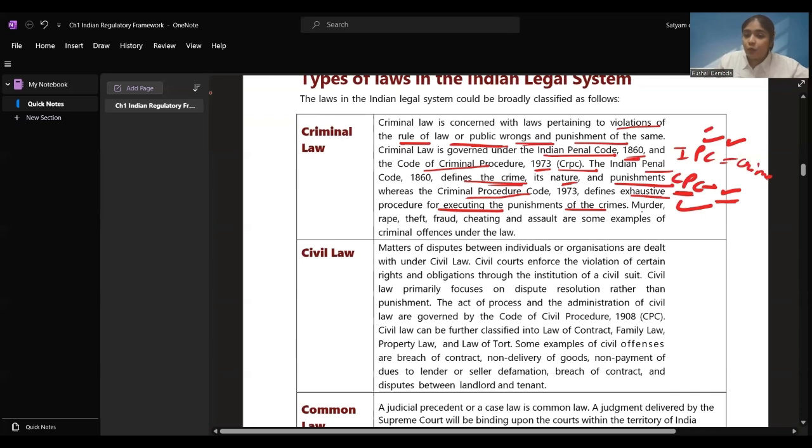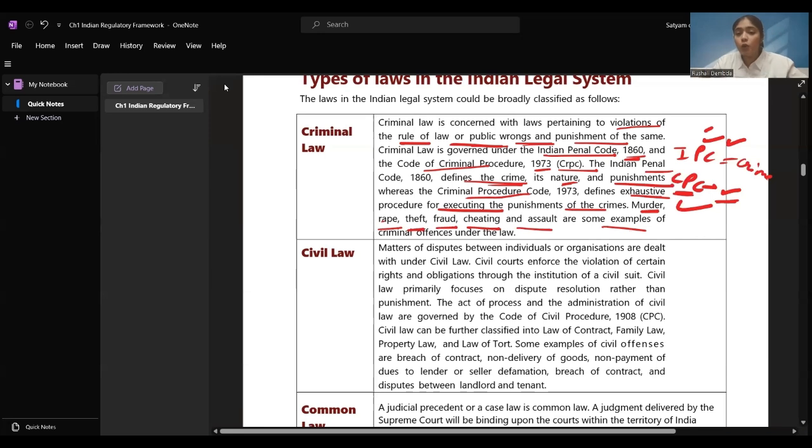So they have given all the examples of criminal offenses: murder, rape, theft, fraud, cheating, and assault are some examples of criminal offenses. There can be more examples, but they have mentioned a few of them over here for you to remember. Okay, I hope criminal law is clear.